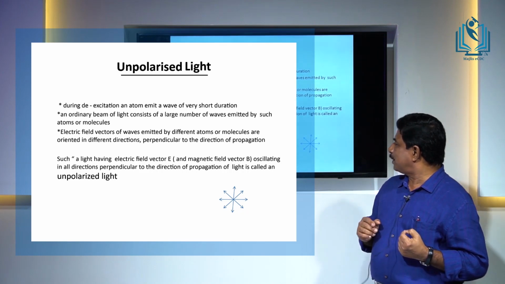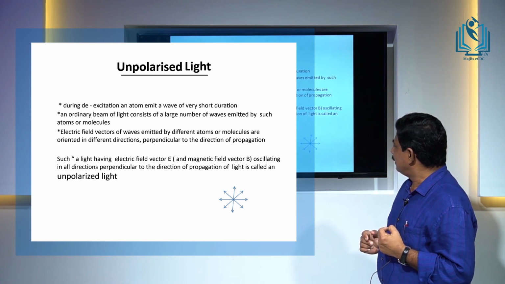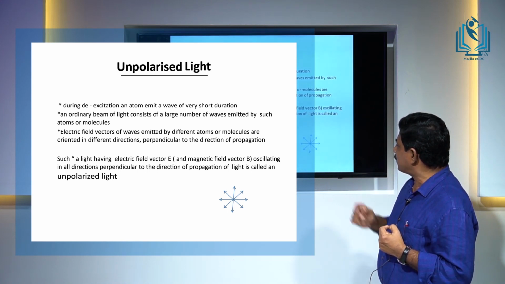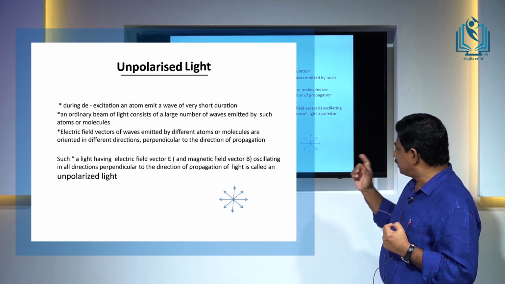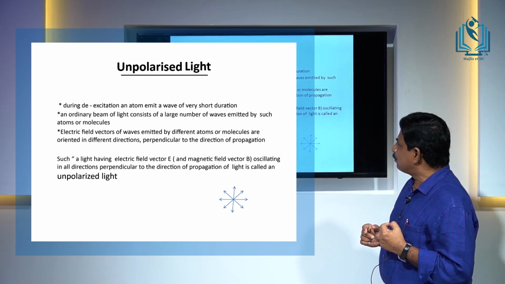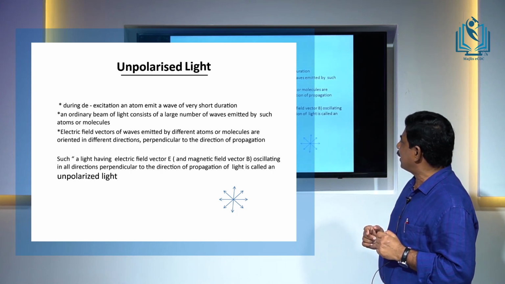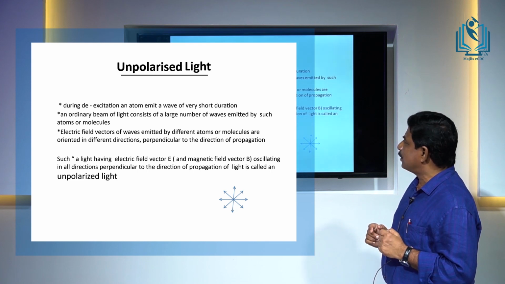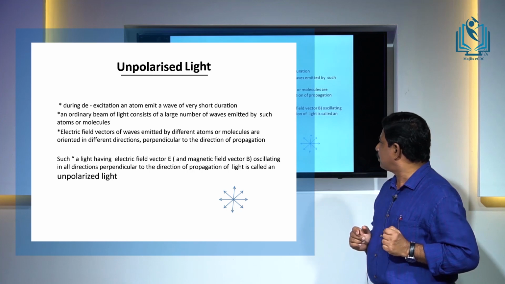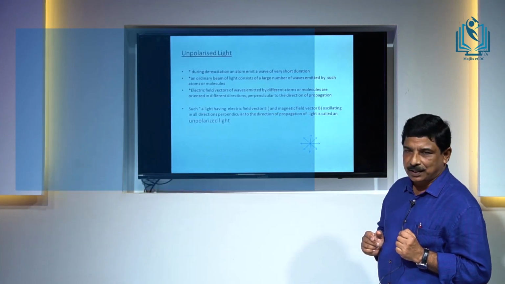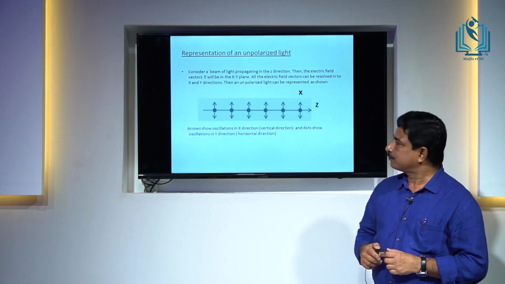Imagine an electromagnetic beam of light is coming out. There you can see the arrows represent the electric field vibrations of different wave trains. So, this is non-polarized light. We can say a light having electric field vector E and magnetic field vector B, of course, oscillating in all directions perpendicular to the direction of propagation of light is called unpolarized light. So, this is the nature of our ordinary light.